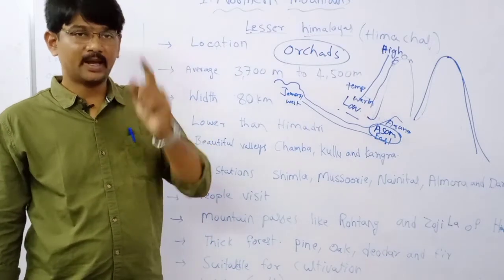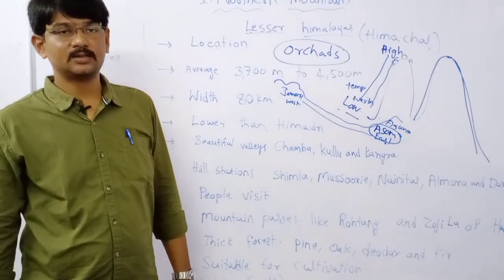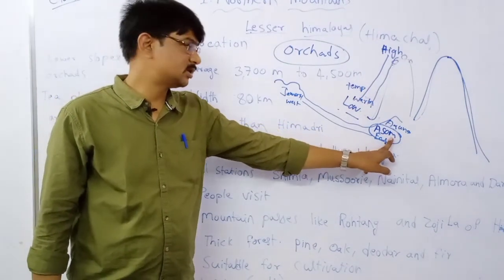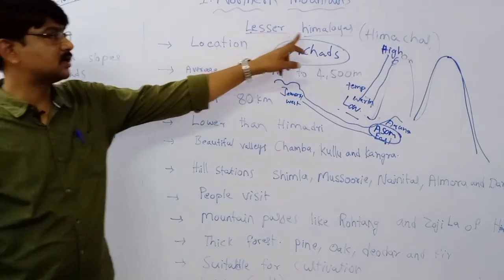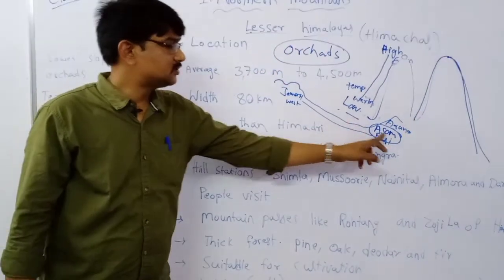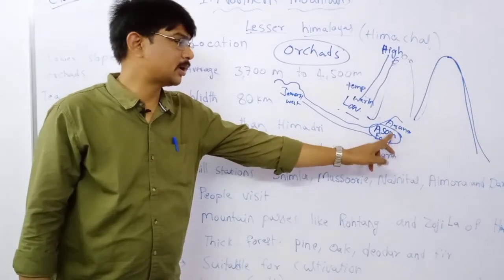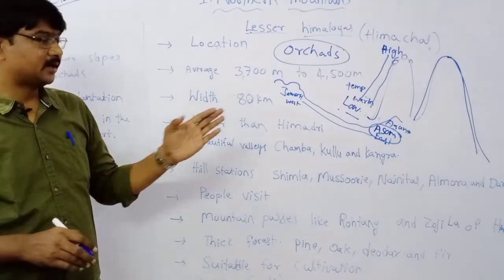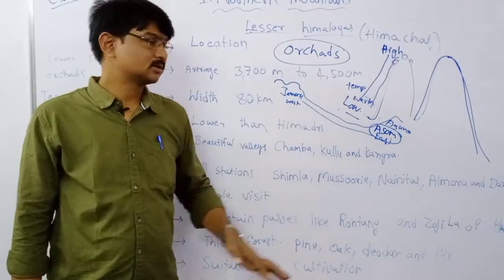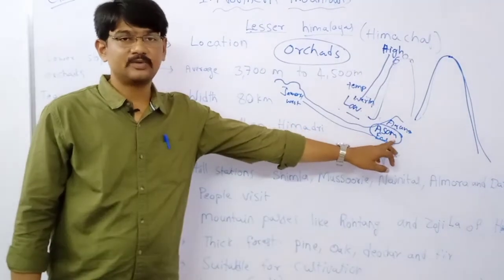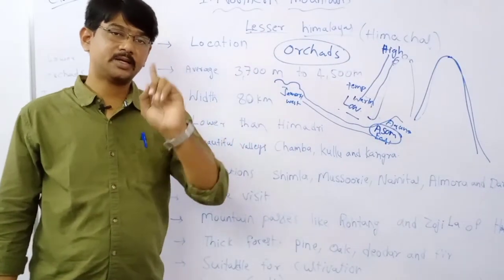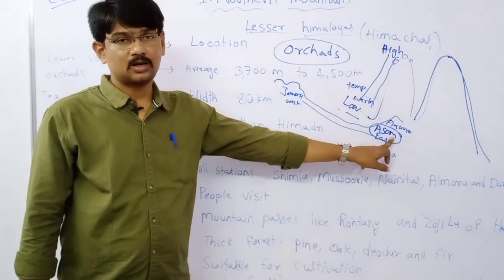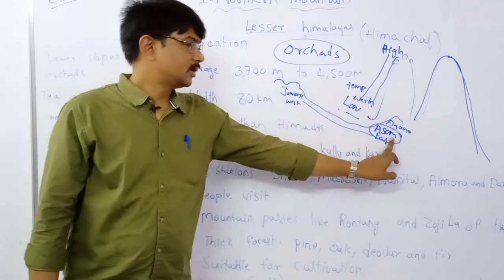It is nothing but Assam, children. So in the eastern part of the Lesser Himalayas region, we can see tea plantations. Which state is the maximum tea producing state in India? Assam state.